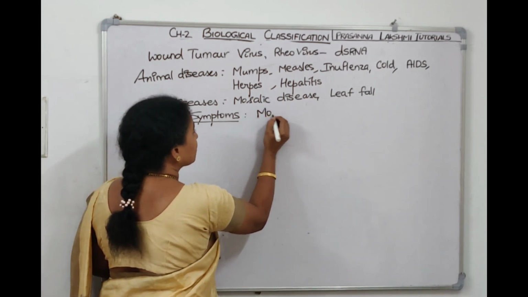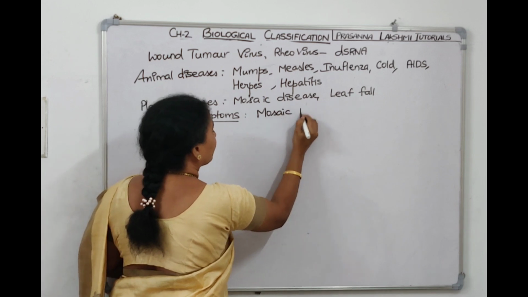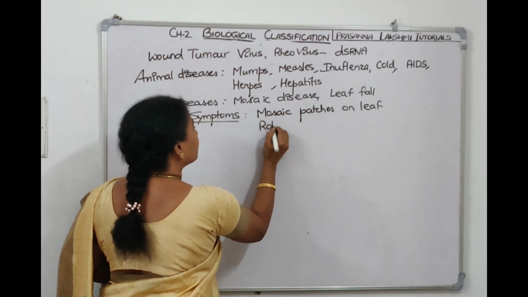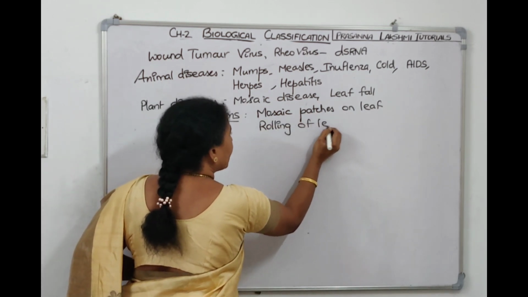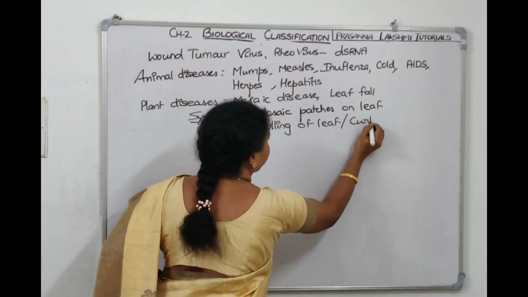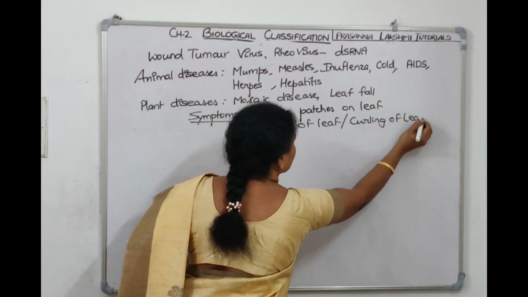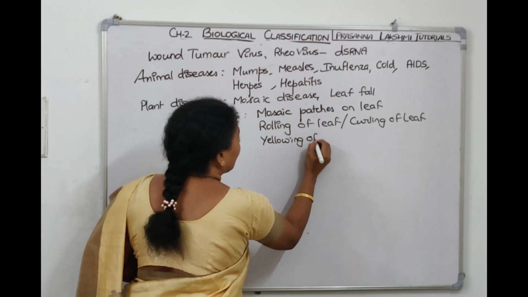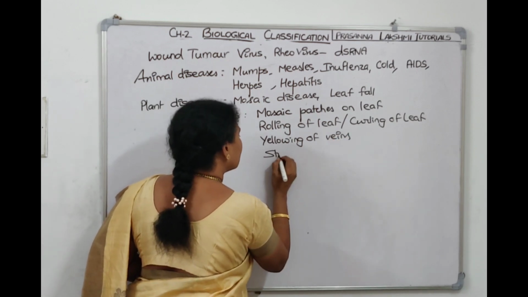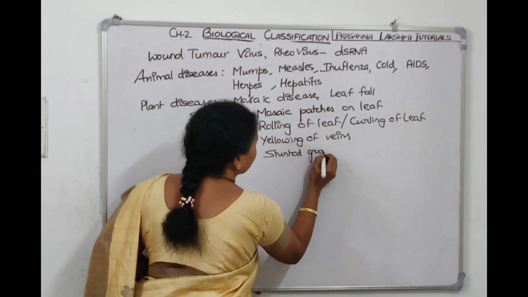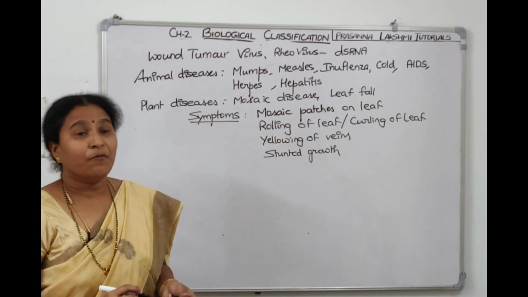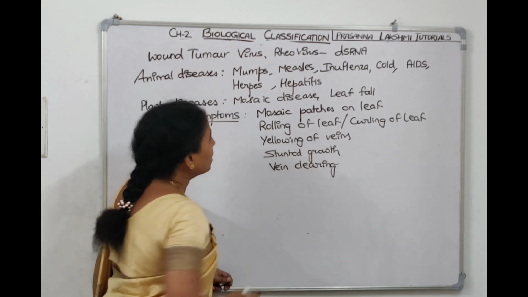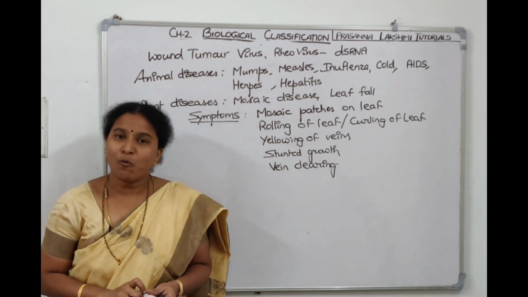What are the symptoms the plant will exhibit when it's having a viral disease? The first one is mosaic patches. Mosaic patches on the leaf is one symptom. Rolling of the leaf is another symptom. Rolling or curling, we can tell. Curling of the leaf is another symptom. Then next one we are telling yellowing of the veins. Stunted growth. Yellowing of the veins, stunted growth, vein clearing we tell. Yellowing of the veins is called vein clearing. All these are the symptoms the plant will show when it is suffering from a viral disease.